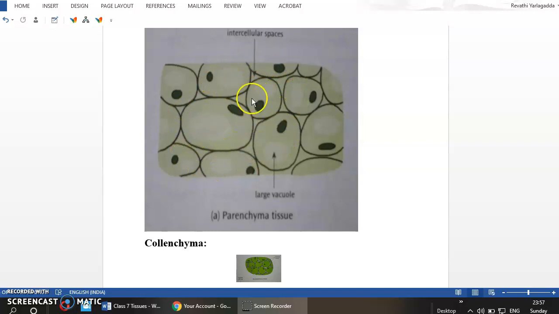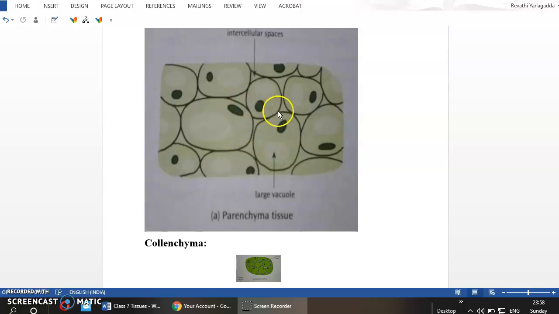So all the cells present in this tissue are of the same type. Only one type of cells constructs the simple tissue. If you see the cells of the parenchyma, the cell wall is very thin. These are mostly spherical, round or oval shaped, with intercellular